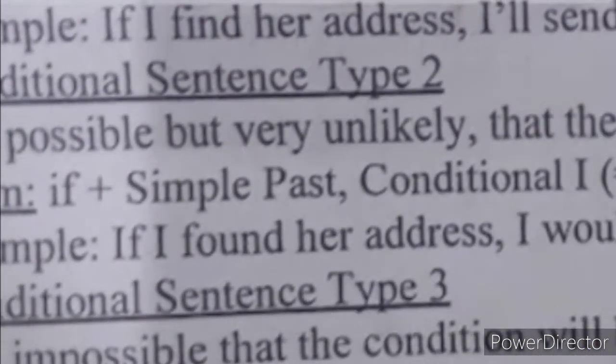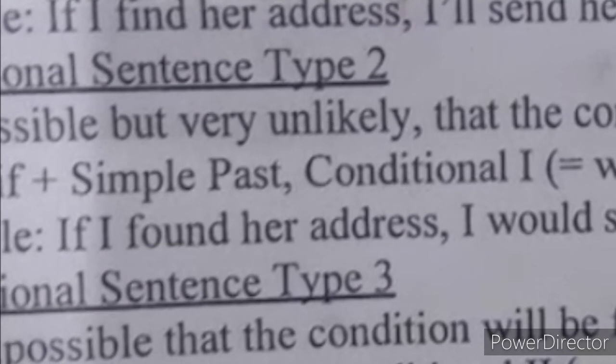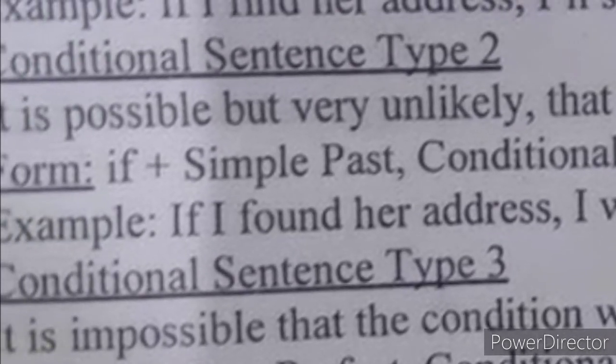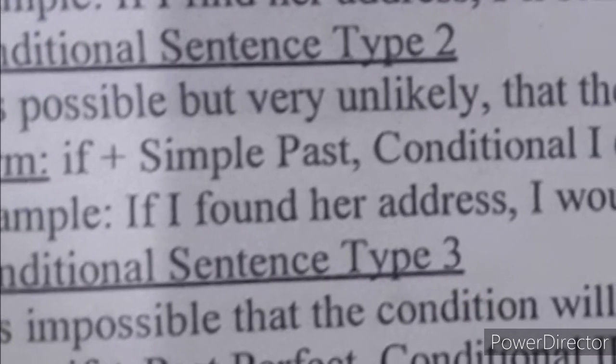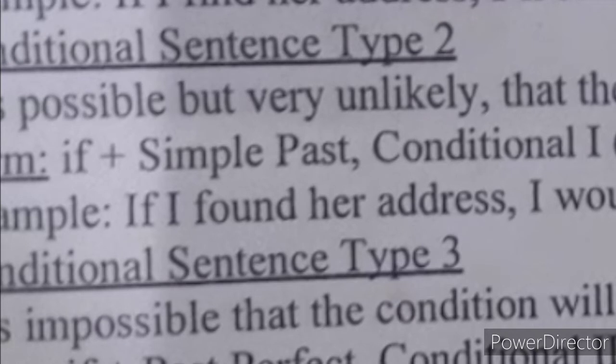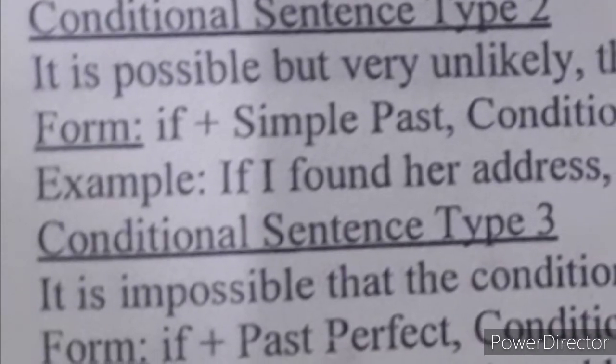It is if plus simple present and will, that is, will is used and then future is written ahead. It means you are going to use if for all the conditional sentences. If is compulsory. Then you are going to use a simple present tense over here, that is, the first form of the verb. And after that you're going to use will, that is, future. It means you're going to use will plus first form of the verb, and that will become the future indefinite tense.